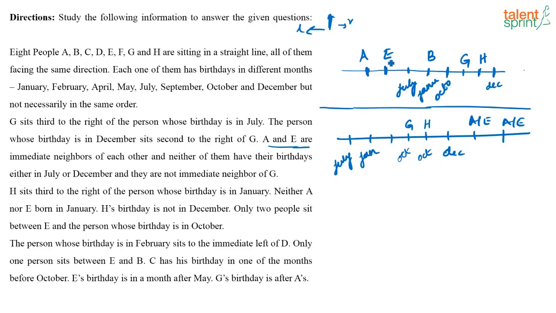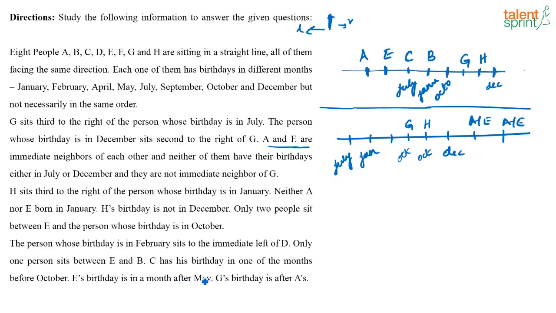Only one person sits between E and B. Okay, I have fixed that. C's birthday is on one of the months before October. Before October. So which has to be C's birthday? If you look at this arrangement, this is October, this is December. C's birthday has to be before October, means this has to be C. So that is also coming there correctly.